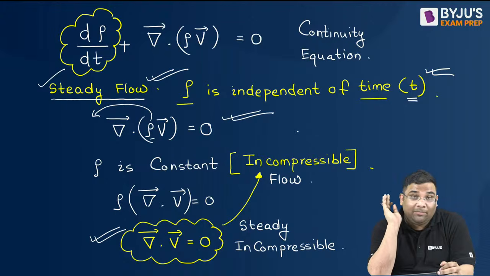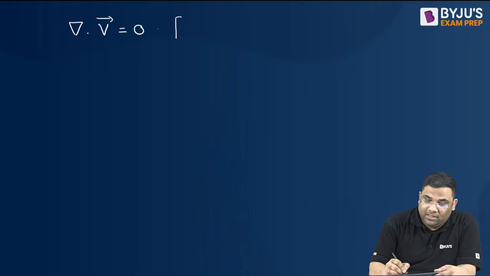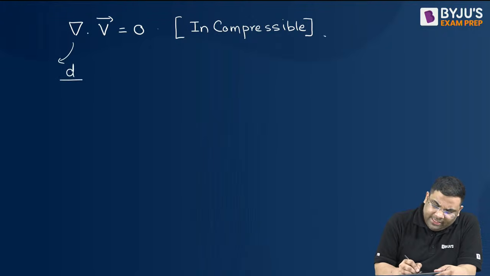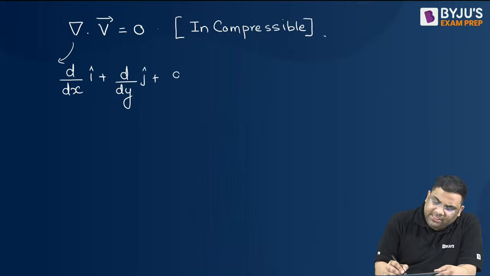Which equation is applicable? Now, let us come to incompressible flow. So this is equal to 0. This is for your incompressible flow, right? What was this? This was d of dx i cap plus d of dy j cap plus d of dz k cap, right?